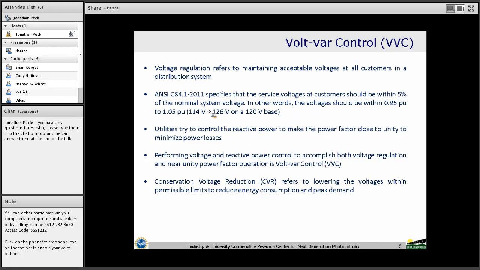Another requirement in this context is conservation voltage reduction. In short, it's called CVR, which is nothing but lowering of the service voltages to reduce the energy consumption. When we reduce the voltage at the load, then the energy consumption of the load gets reduced. It actually depends on the nature of the load, but in general, when we reduce the voltage while keeping it within the permissible limit, then we get less energy consumption. And this is particularly important in reducing the peak demand in the circuit.